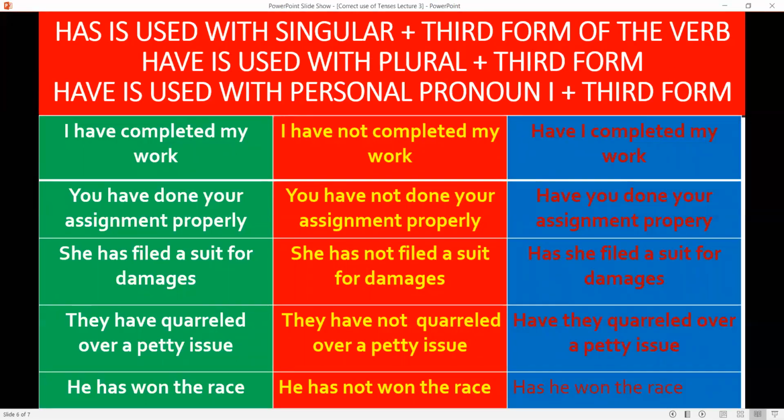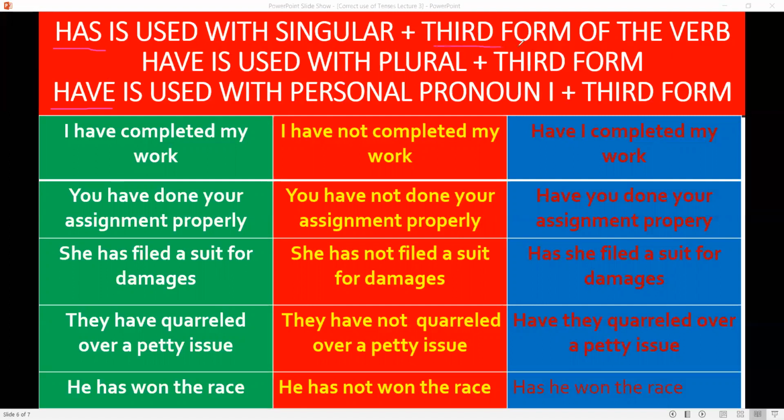Now, what is the formation of present perfect tense? The helping verbs has and have are used in present perfect tense, with the third form of the verb.